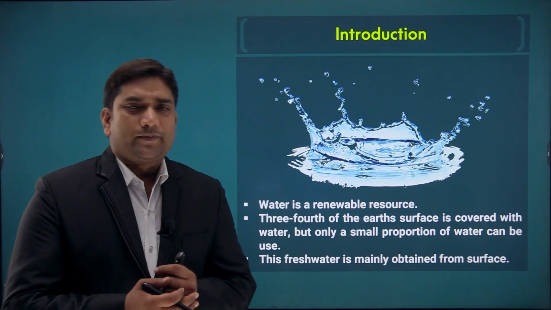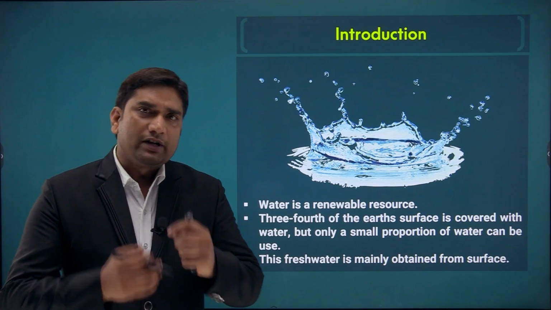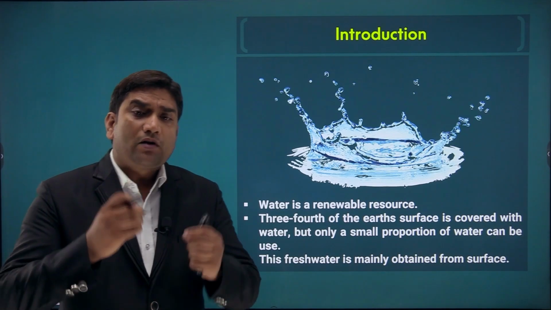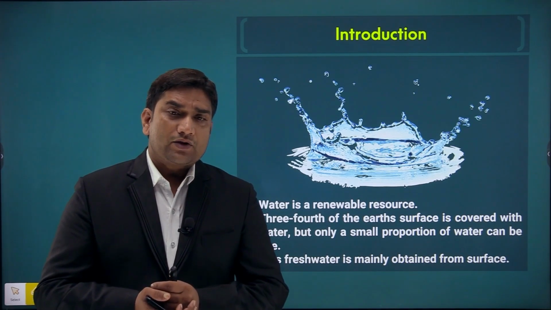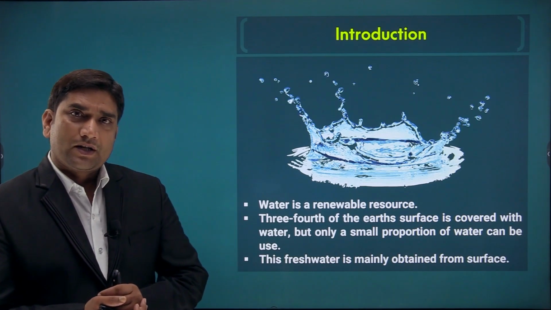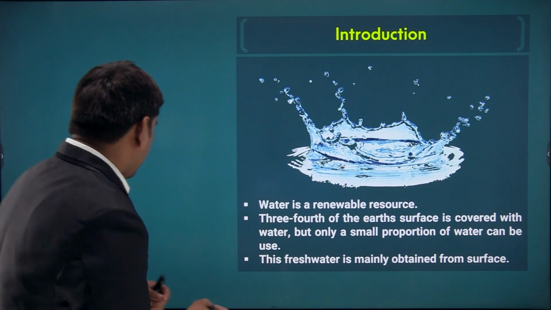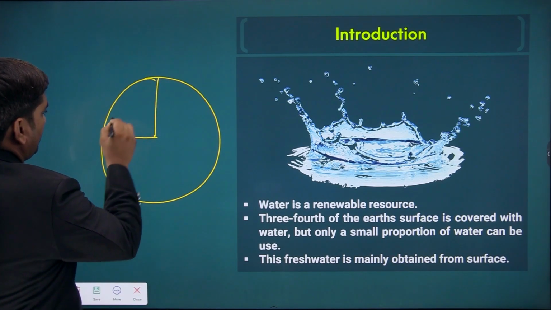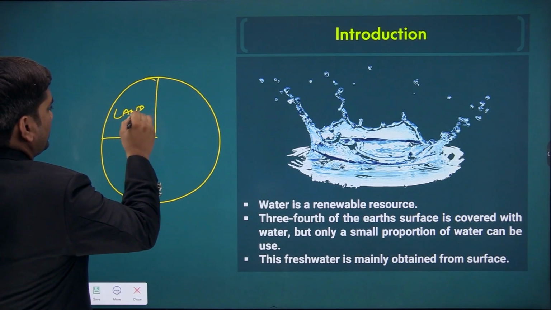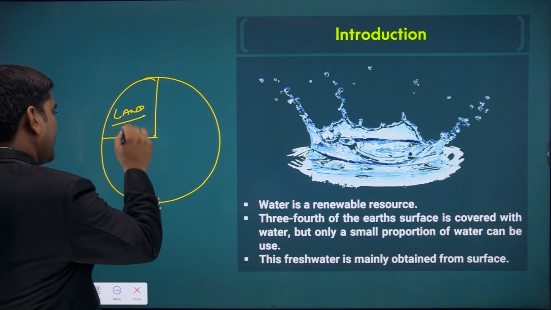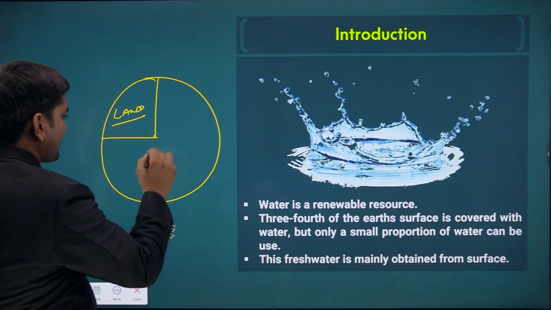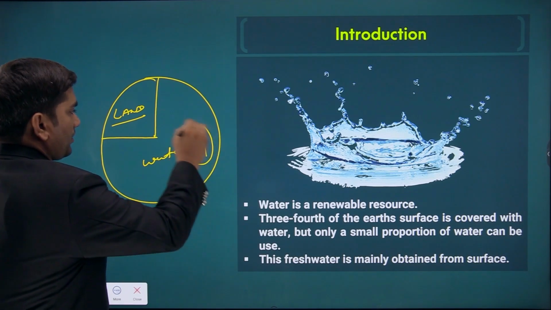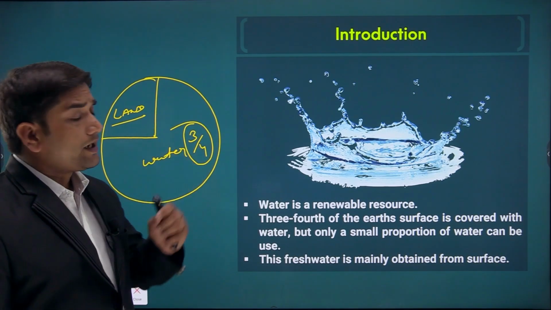The earth's surface is covered by water, about 3/4 of the earth is covered by water resources, and only a small proportion of water can be used. Fresh water is mainly obtained from the surface. When we say 3/4, this much is covered by water, and the rest is the land portion. So 3/4 of the earth's surface is covered by water resources.